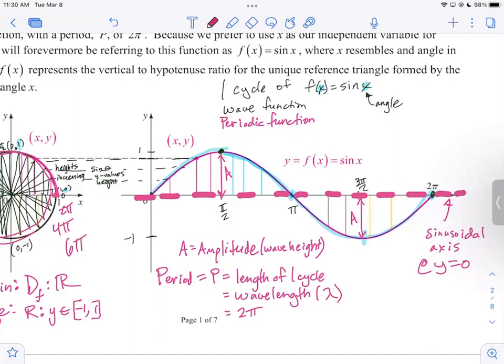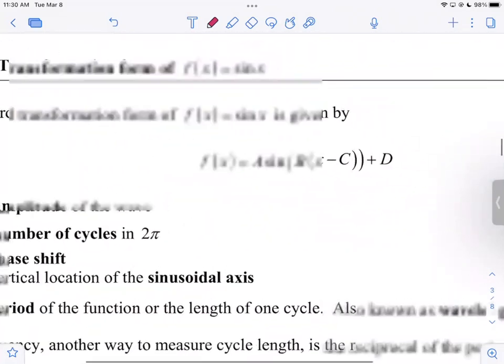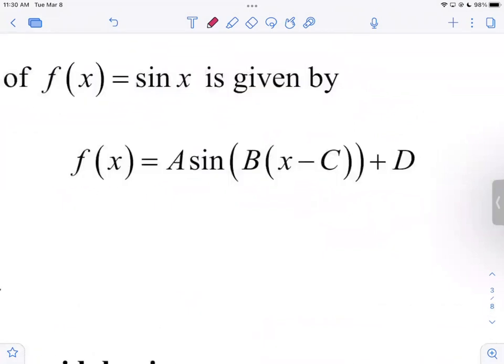So anyway, what we're going to do now is learn how to sketch transformations of this new parent function, just like we've done with all of them. Let's come down to this box right here, standard transformation form. It's the exact same thing we've been doing when we sketch transformations of the square root of x, e to the x, ln of x. We have our old ABCD right there. A, B, C, D, then we stop. And now the same things apply.